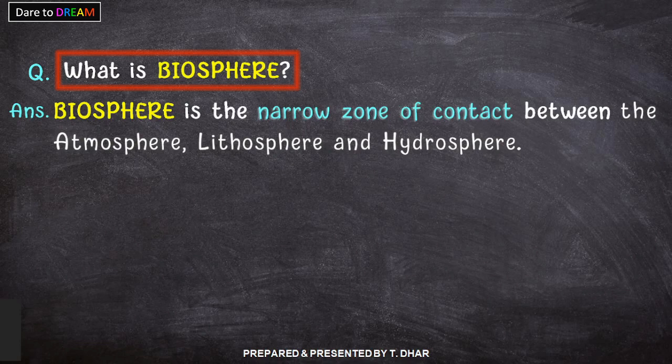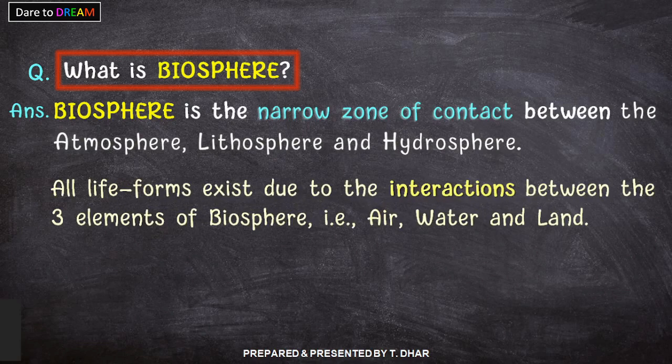So atmosphere क्या होता है? हवा. Lithosphere is zameen, land, and hydrosphere is water. So biosphere is that zone or area where all these three things come together: the atmosphere, lithosphere and hydrosphere.